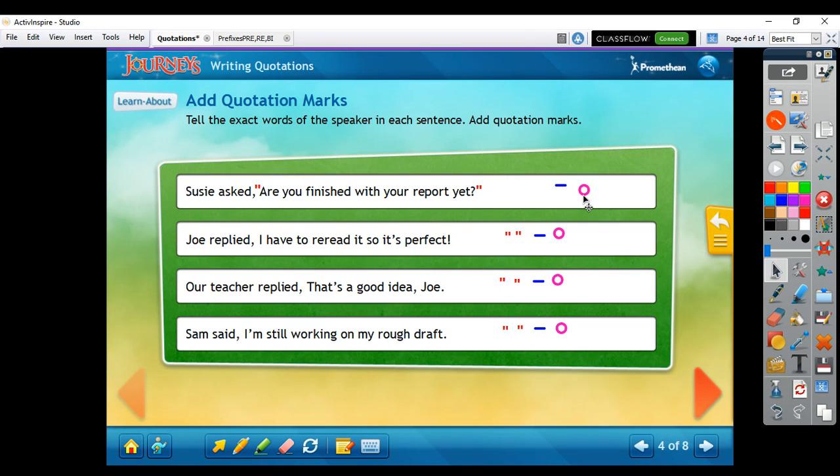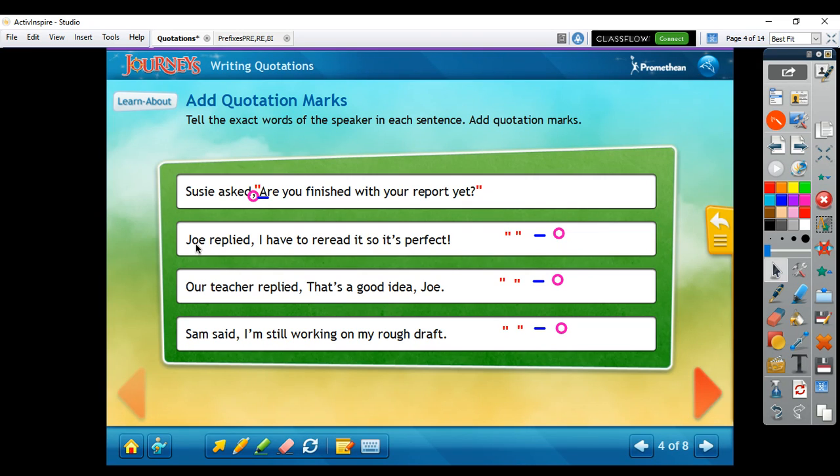A couple other things I want you to notice is this comma that is right here in between her exact words and what she does not say. So we have to have that comma there. And we also need to capitalize the first word of her sentence. "Are" is not a proper noun, but we capitalize the first word of a sentence. Even though it's not the first word of this sentence, it is the first word of Susie's exact words. So we do capitalize that.